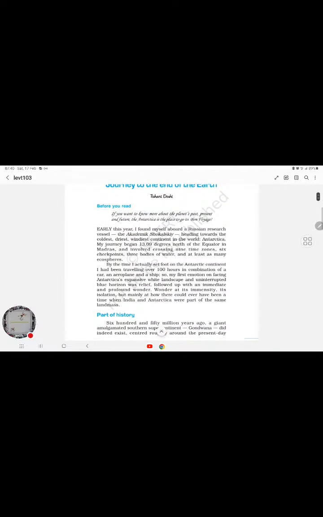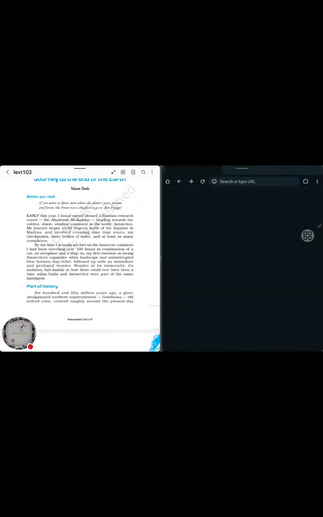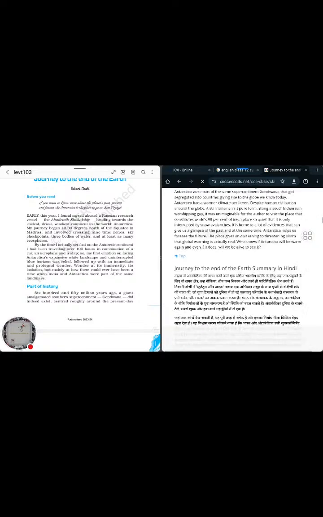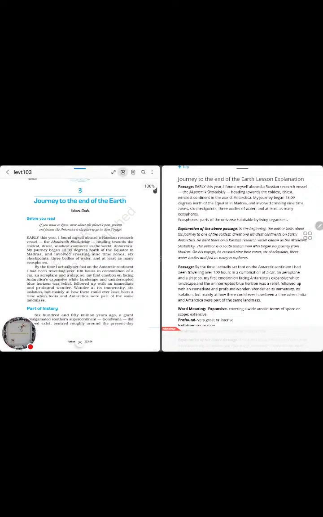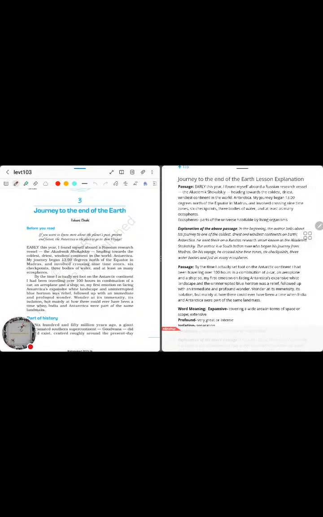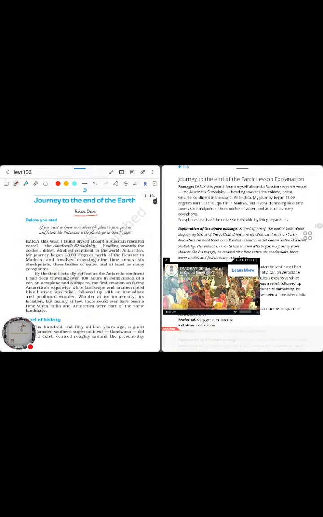I think having the explanation sideways will also help us. Maybe we will have certain critical words. Journey to the End of the Earth, by Tishani Doshi. I think this name is something unusual. Fine. So Tishani Doshi is the author of this particular chapter. Let's see what he or she has written.